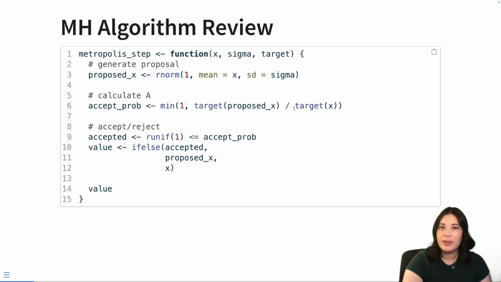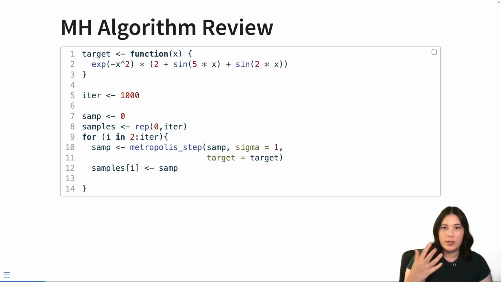So this acceptance probability basically determines how often it is we are going to accept the new value. Always if it's more likely than the current value, sometimes if it's less likely. Then we just run a little Monte Carlo simulation to determine if we're going to accept it, and we're done. We've either accepted our value and returned that, or we've rejected our proposed value and we continue using the current value. Now, of course, that's only one step. We also need to be able to repeat this over and over to actually get a bunch of samples from our distribution. And that's what this code does. It just runs that Metropolis step iteratively over and over and stores all of our samples, right? Either that's going to be the new proposed value or we're going to keep the current value again.